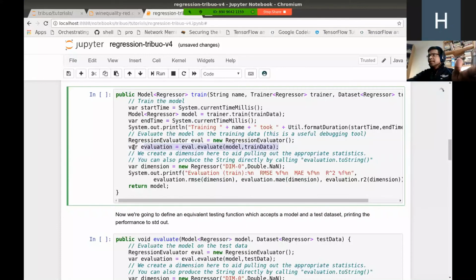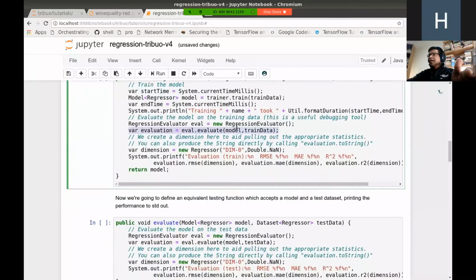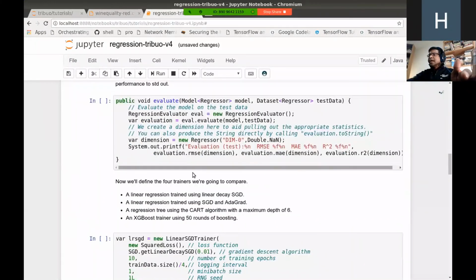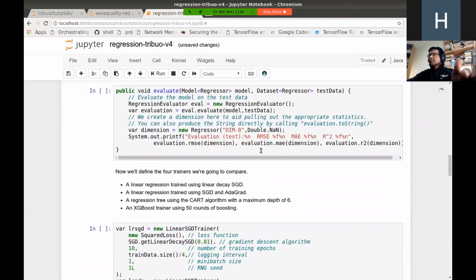So this is training evaluation we are doing. You pass it the training data, and then it'll evaluate the training data and give us the metrics of that. Similarly, there's a function written to evaluate the model that we have created using test data. We're doing exactly the same thing. We're creating an evaluation instance, passing the test data, and printing the metrics.